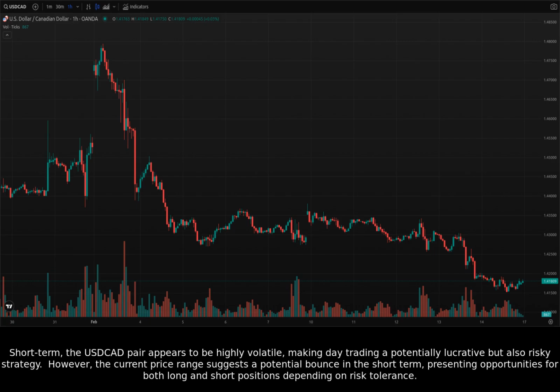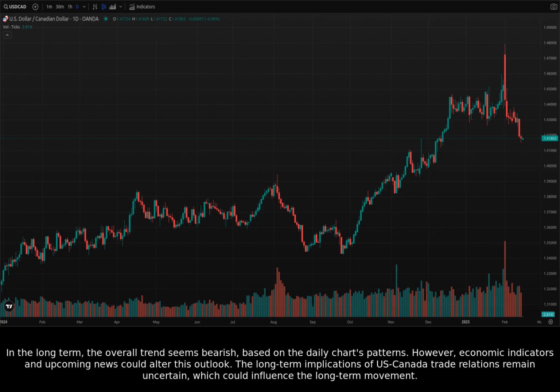However, the current price range suggests a potential bounce in the short term, presenting opportunities for both long and short positions depending on risk tolerance. In the long term, the overall trend seems bearish based on the daily chart's patterns. However, economic indicators and upcoming news could alter this outlook. The long-term implications of US-Canada trade relations remain uncertain, which could influence the long-term movement.